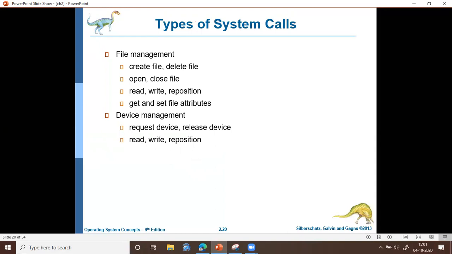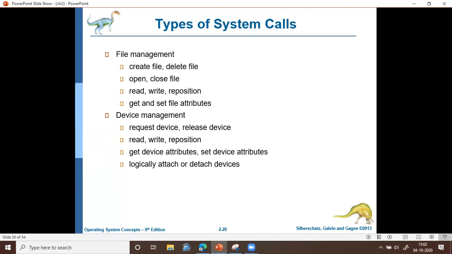And there are system calls to get and set the device attributes. Attributes represent the device ID, what operations can be performed on the device, all these things.